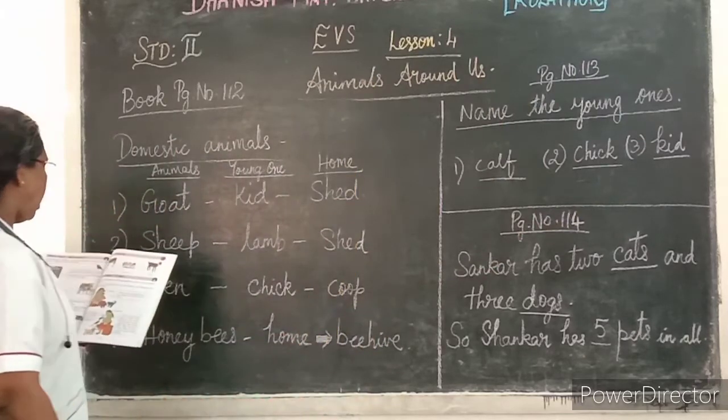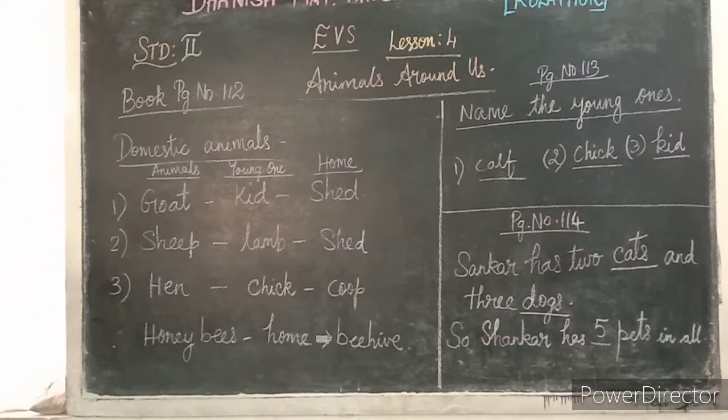Okay children. Next we are going to see the domestic animals, that is pet animals. Some domestic animals live with us and share our lives. They are called pet animals. Cats and dogs are called pet animals.